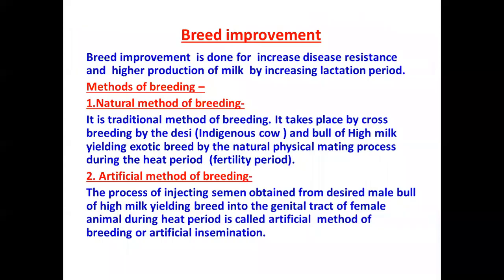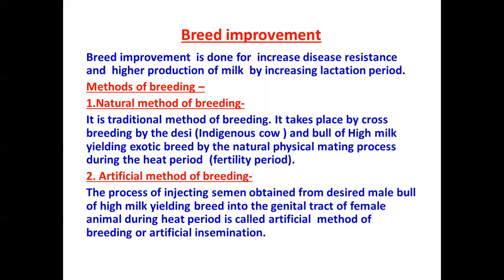Next is breed improvement. We have already read in the first one that cross breeding is important in order to get better quality of the cattle. Now what is this breed improvement? Breed improvement is done to increase disease resistance and higher production of milk by increasing lactation period. Now what are the methods which can be used to do so?